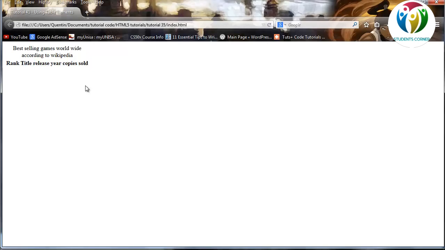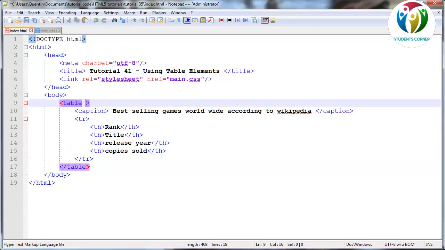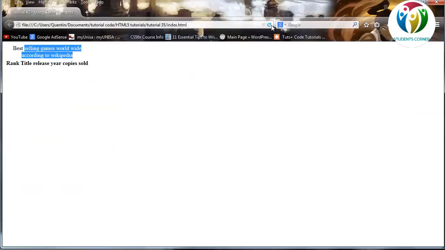But this doesn't look very clear now, does it? Because we've got these headings over here, and we've got this caption, but we don't actually have any little borders to represent a cell. So we can go ahead and fix that up by putting a border in our table. So we could give this attribute an attribute of border and set that equal to 1. Okay. And if we save that now and click refresh, we now have some borders appearing.